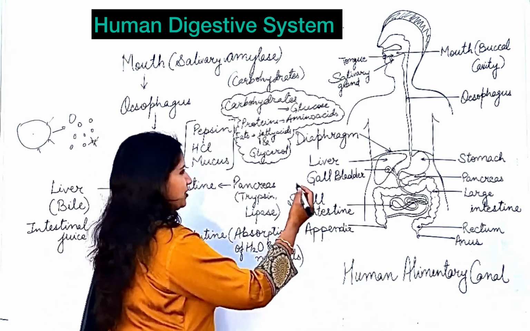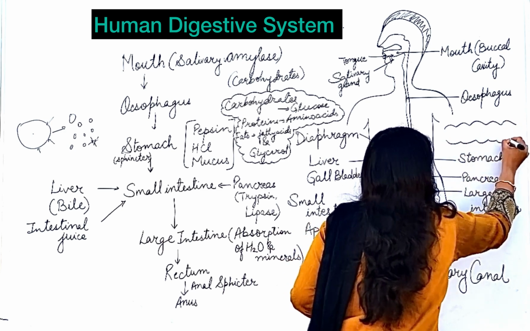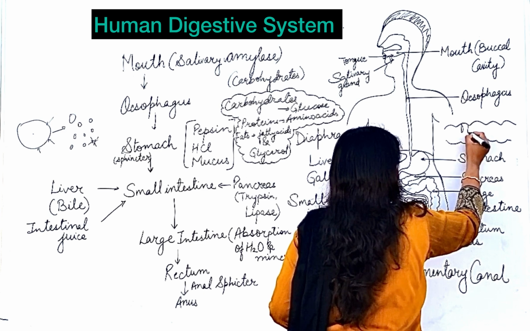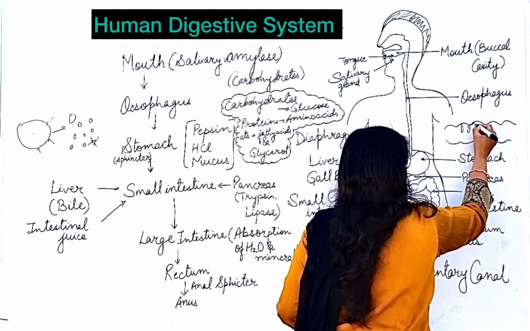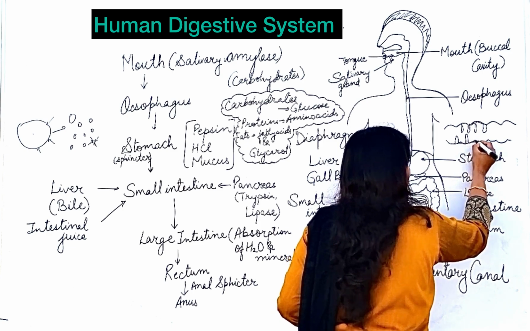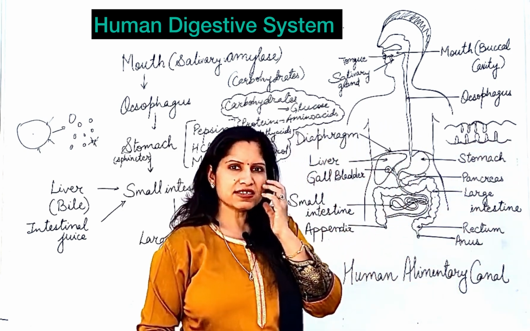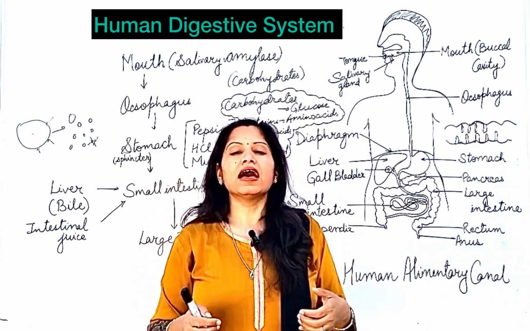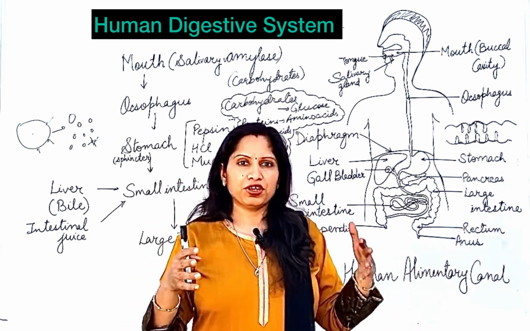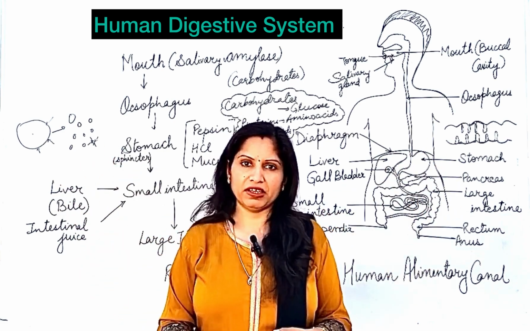Suppose, where can I draw? Here I can draw, I think. If this is a small intestine, then the small intestine has villi-like structures. Finger-like projections are there that increase the surface area of the small intestine. So, the small intestine has finger-like projections, and these are going to further increase the surface area. And when your surface area is increased, then the complete absorption of all the food will be there.